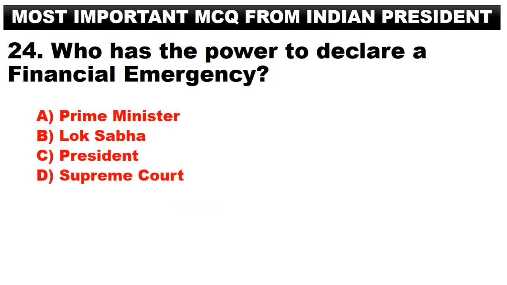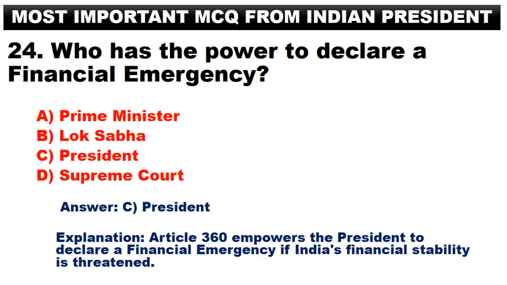Who has the power to declare a financial emergency? A. Prime Minister. B. Lok Sabha. C. President. D. Supreme Court. Answer. C. President. Article 360 empowers the President to declare a financial emergency if India's financial stability is threatened.